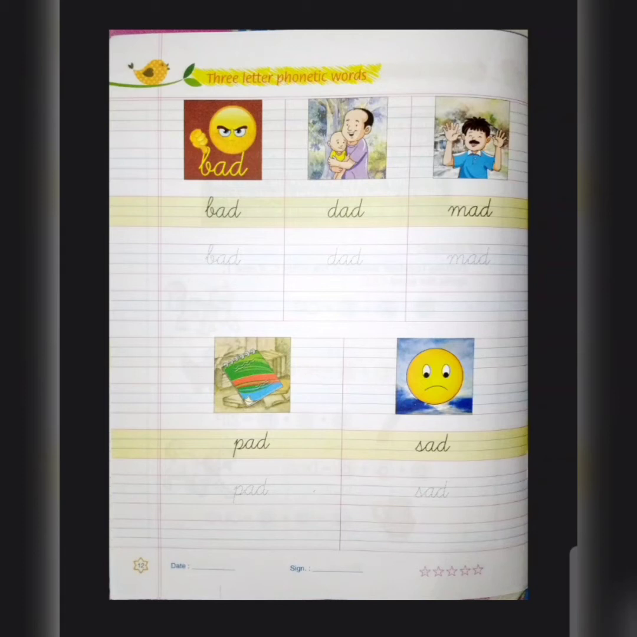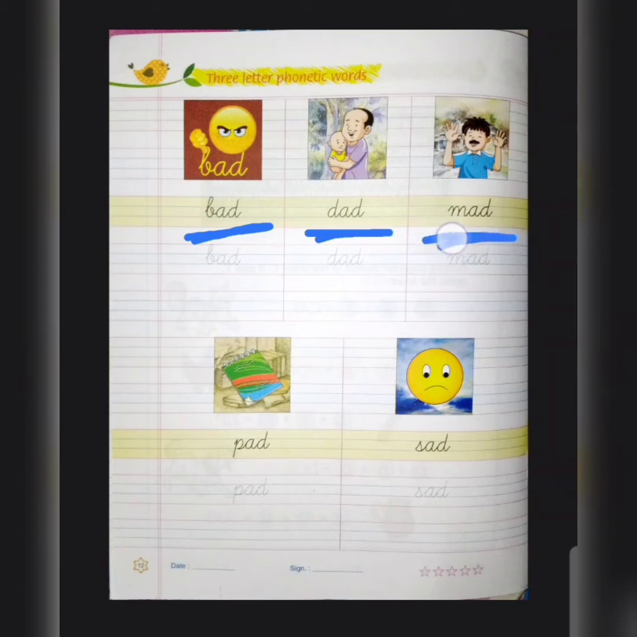You can see this. All the pictures are given of the words and the heading is given 3-letter phonetic words. So we will read the words along with the pictures given. You will see the picture. Try to relate the words with the picture. So the first is B-A-D, bad. Bad मतलब बुरा. D-A-D, dad. Dad मतलब father. पापा को हम लोग क्या कहते हैं? Dad. Next is M-A-D, mad. Mad मतलब पागल.